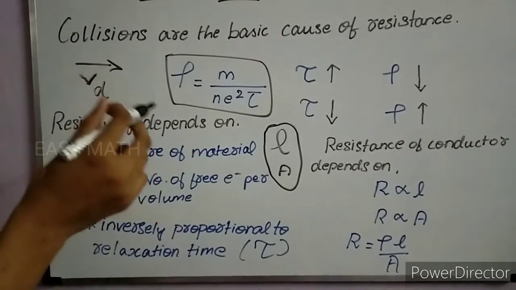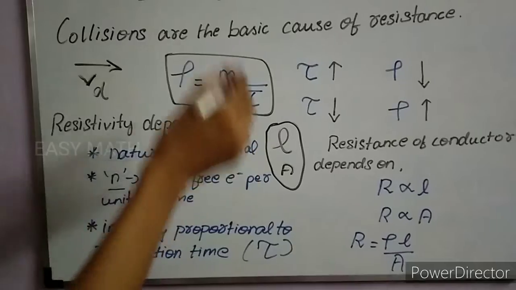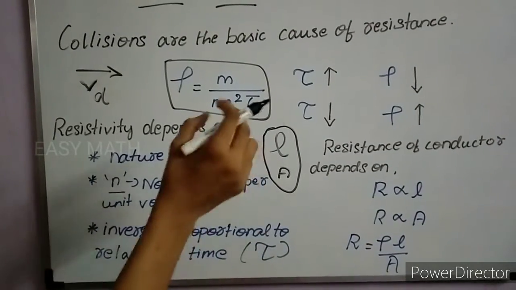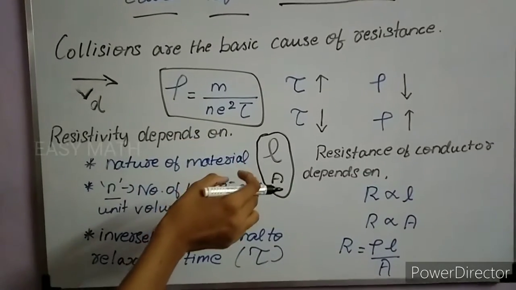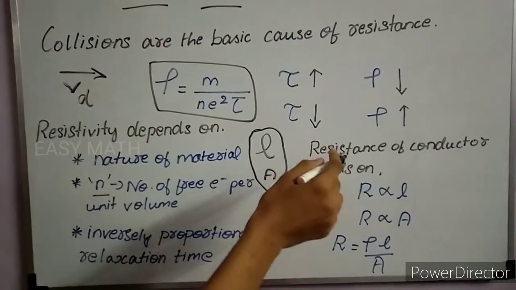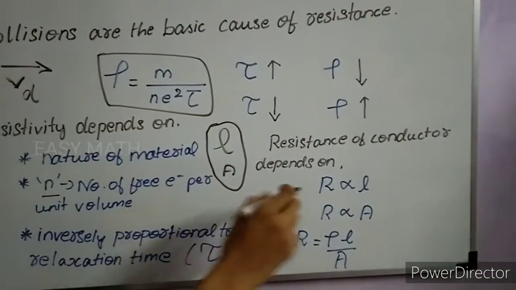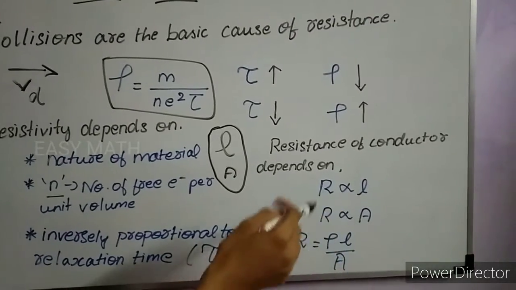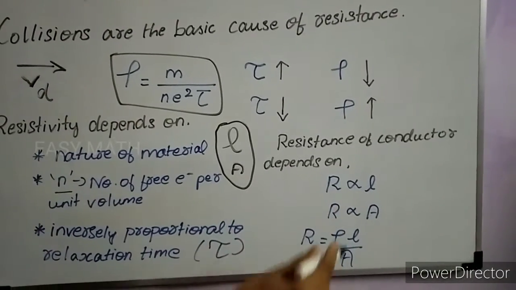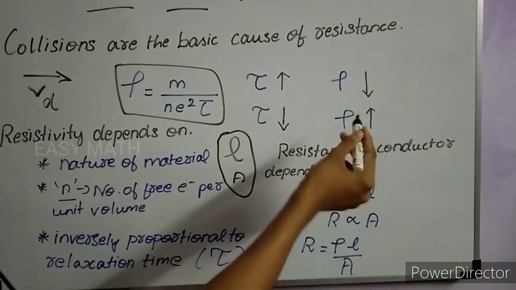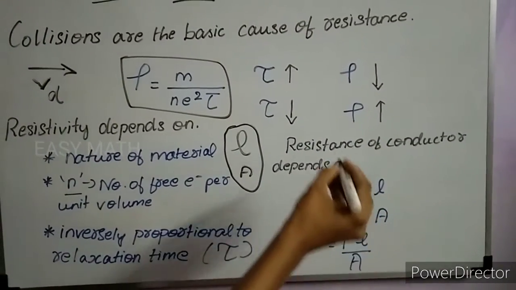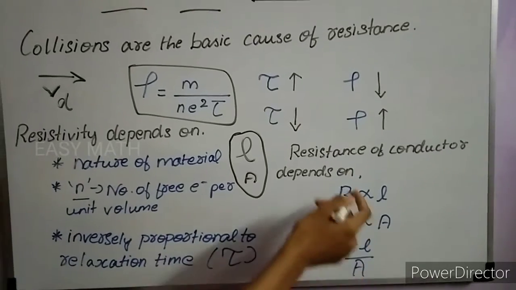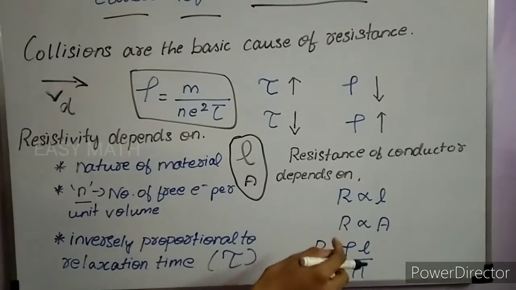That is, silver has the lowest resistivity of all the conductors, whereas nichrome has very high resistivity. The resistance of a conductor is directly proportional to the length of the conductor. That is, if the length of the conductor increases, resistance increases. If the length of the conductor decreases, resistance decreases.